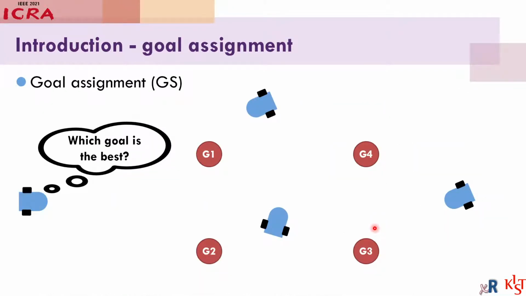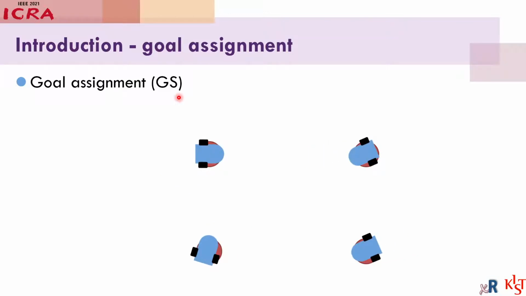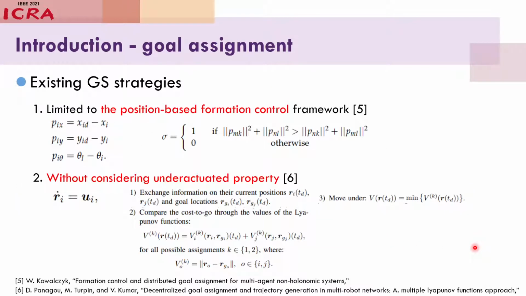On the other hand, goal assignment is an important thing in formation control because if we can assign a proper goal for each robot, we can increase the convergence speed to the desired formation, and also we can reduce the possibility of collision. However, the existing goal assignment strategies are limited to the position-based formation control framework, and they did not consider the underactuated property of robots.